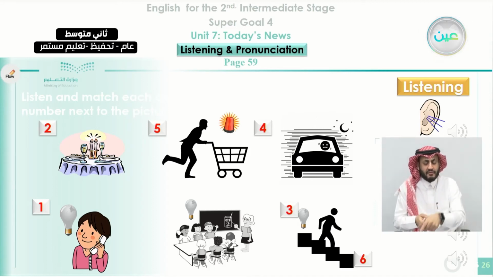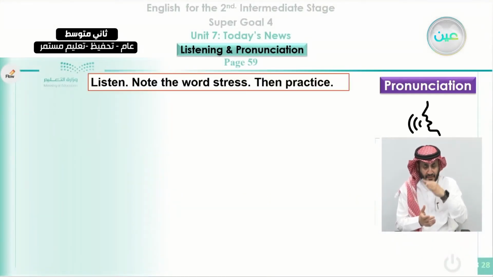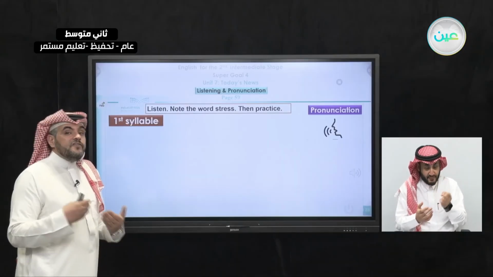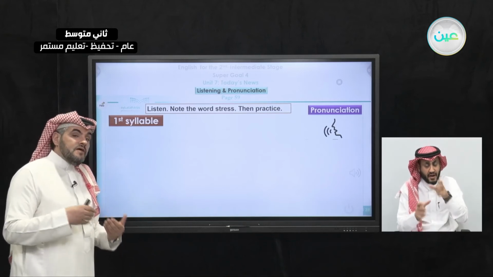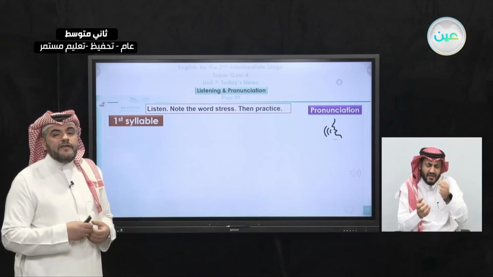Okay, so the classroom, here is the classroom, and this is conversation number 6. Now we move to the second part of our class today, that is the pronunciation. You need to listen and note the word stress, then practice. In English we have words that have different syllables, and some of the syllables have to be stressed more than the others.